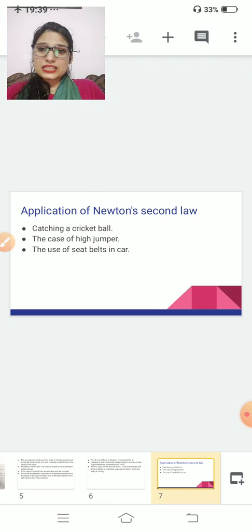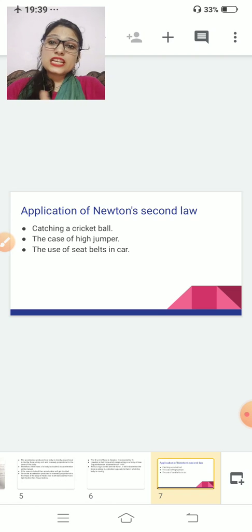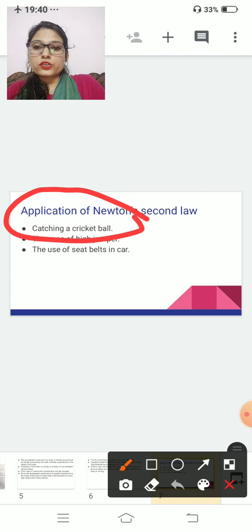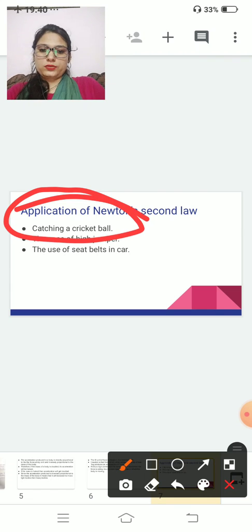And the use of seat belts in a car. If a car has an accident, the car's momentum becomes 0 suddenly. So your seat belt will take time to stop that person. Clear? If it takes time, that person will get hurt less as compared to if you do not wear a seat belt. So these are the applications of Newton's second law of motion. The first application is very important. The question will come from this application. Clear?